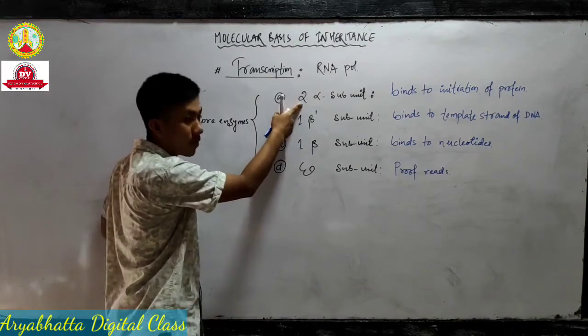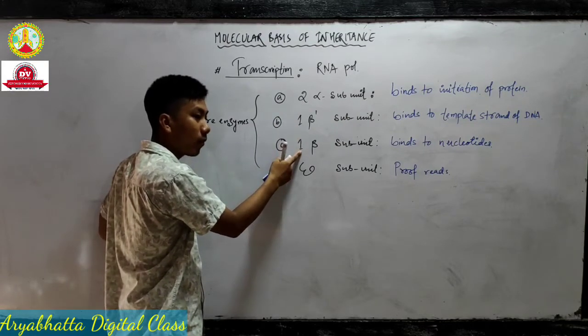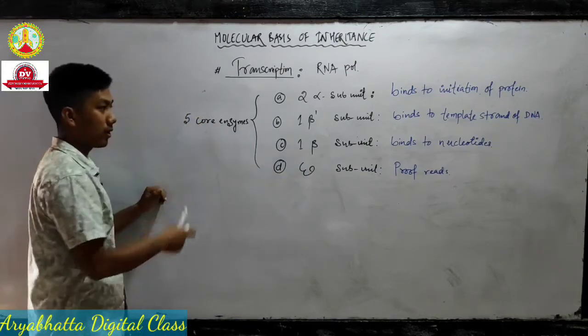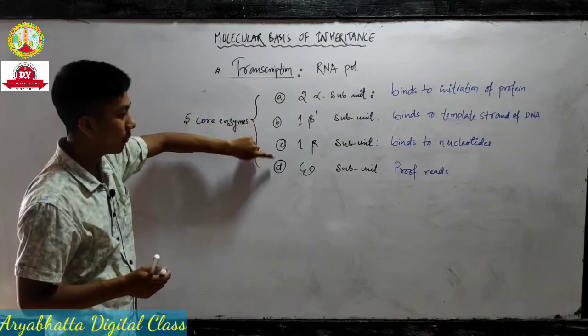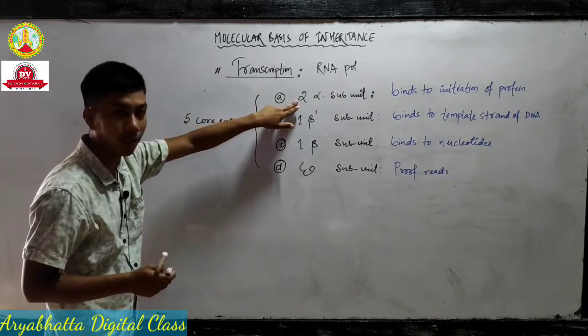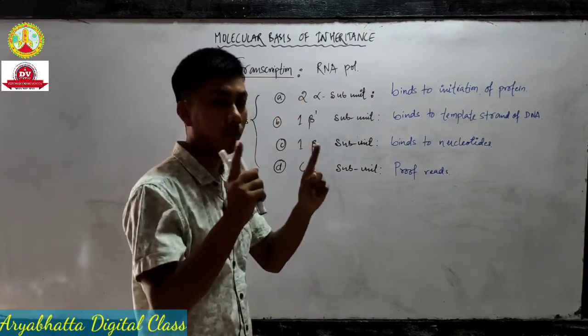So 2 alpha subunit, 1 beta dash is 3, 1 beta is 4 and epsilon naught is 5. So 5 core enzyme. 5 doesn't mean 1, 2, 3, 4 different ones. 5 means 2 are here, 2 alpha subunits, meaning there will be two alpha subunits.